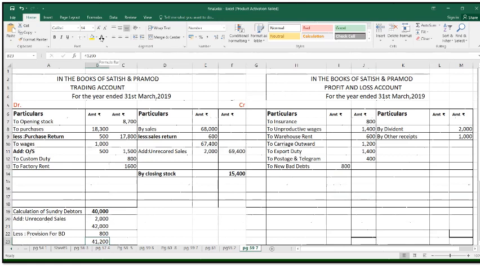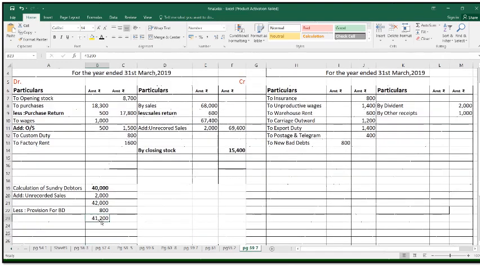Then next, maintain RDD 3% on sundry debtors. Now on this 41,200, we have to calculate 3% on this amount. So the amount will be 1,236. So that is your RDD amount. So we're going to deduct that amount from the debtors.